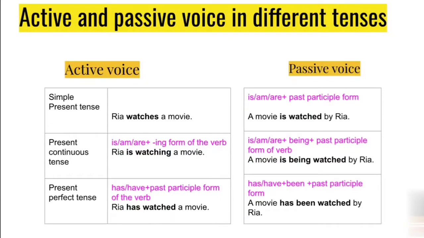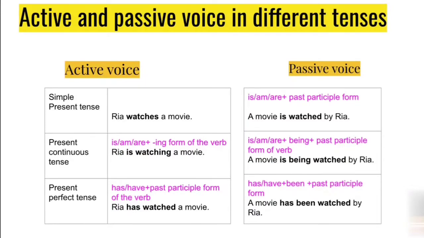Similarly, in present continuous tense, what will happen? Is or am or are plus the ing form of the verb. Riya is watching a movie. It is a sentence construction in present continuous tense, active voice. In passive voice, what will happen? Is or am or are plus being plus the past participle form of the verb. A movie is being watched by Riya. So we have added is plus being plus the past participle form of the verb.